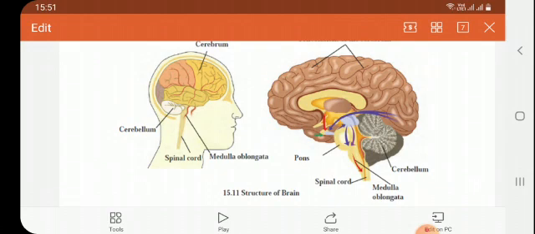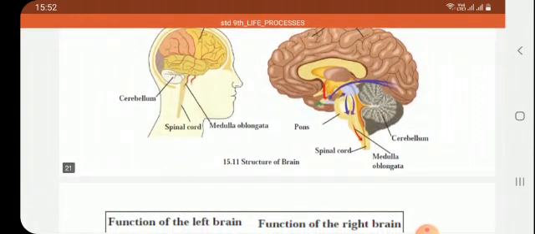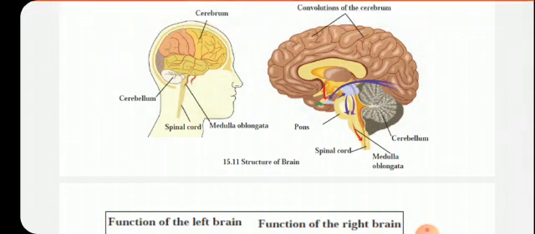Then the cerebellum performs the function of maintaining our body's balance. That's why they say not to hit on the back of the head, isn't it? The cerebellum maintains the balance of our body. Next is the medulla oblongata. It controls the involuntary activities, the activities which are not under our control, like beating of the heart, blood circulation, breathing, sneezing, etc.